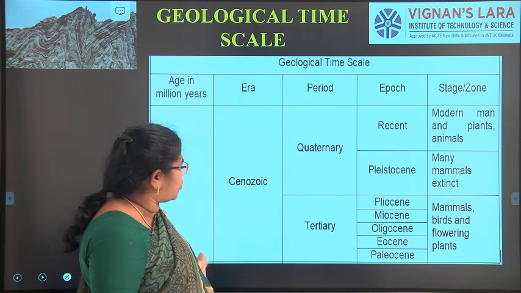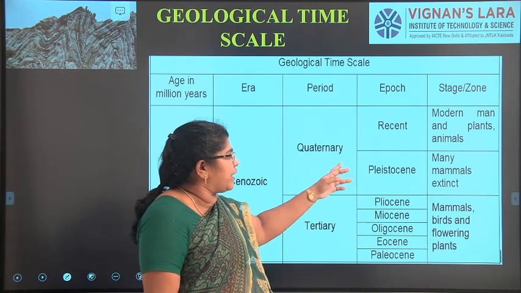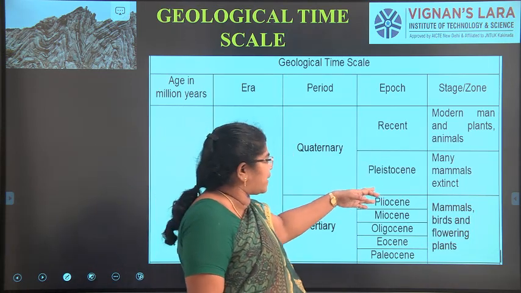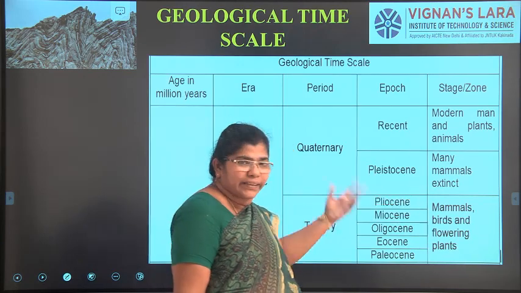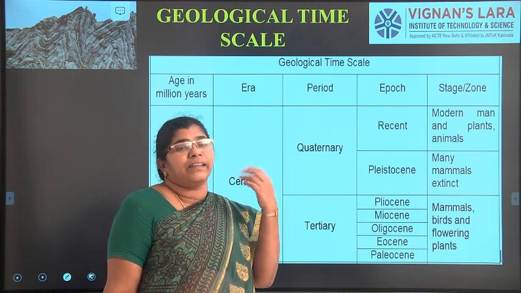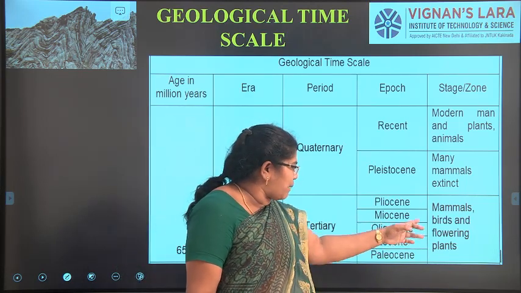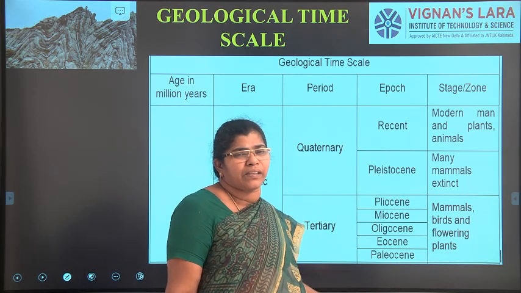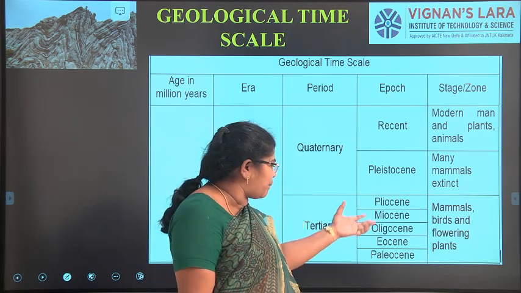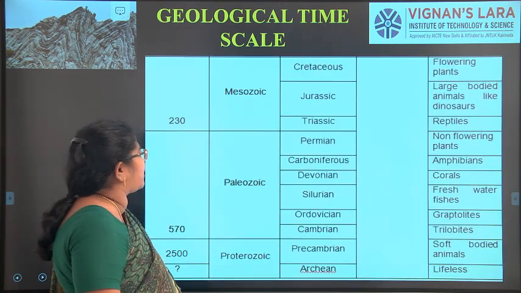From the present to 65 million years, we call this Quaternary and Tertiary. Here modern land plants and animals are there, and many mammals exist. We know the mammoth got extinct, and the dinosaur got extinct. The Tertiary has mammals, birds and flowering plants, including those now extinct. It is around 0 to 65 million years.